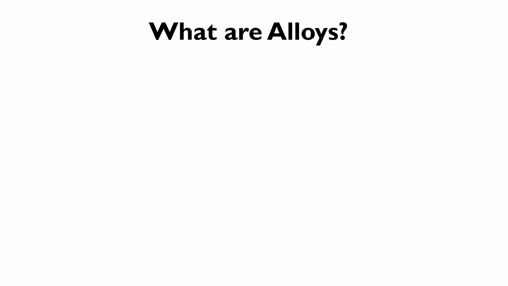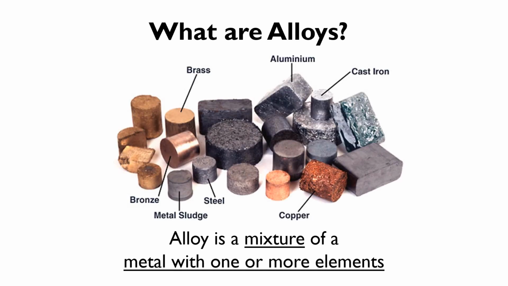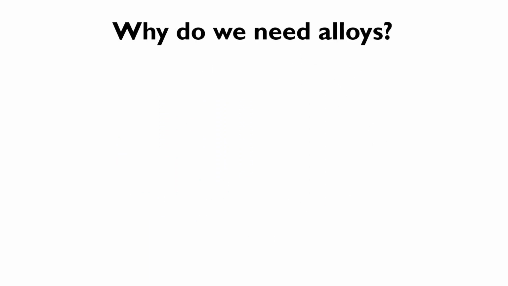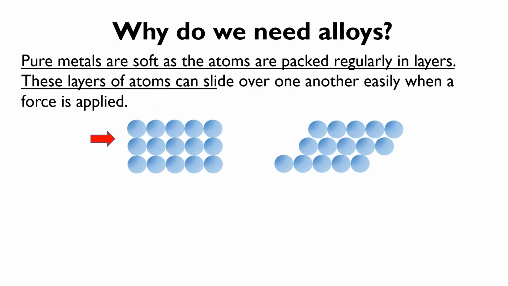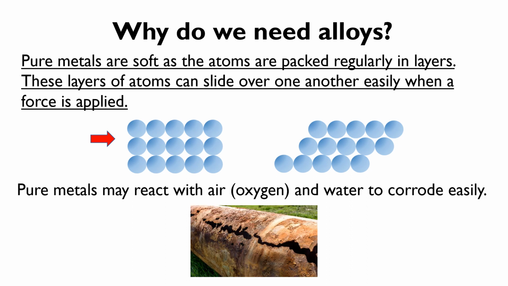Now, let's move on to alloys. What are alloys? An alloy is a mixture of metal with one or more elements. Why do we need alloys? Pure metals are soft as the atoms are packed regularly in layers. These layers of atoms can slide over one another easily when a force is applied. Pure metal may react with air and water and corrode easily.